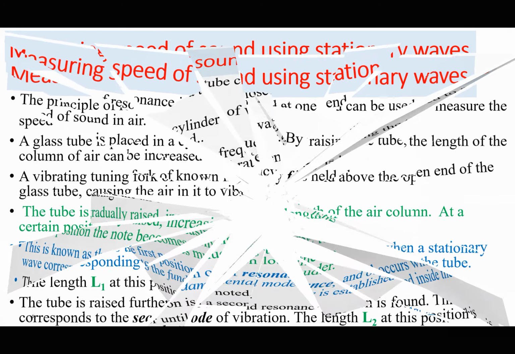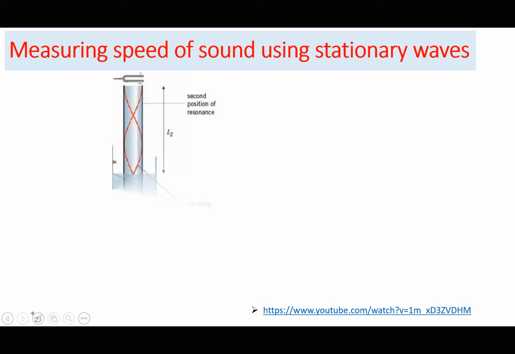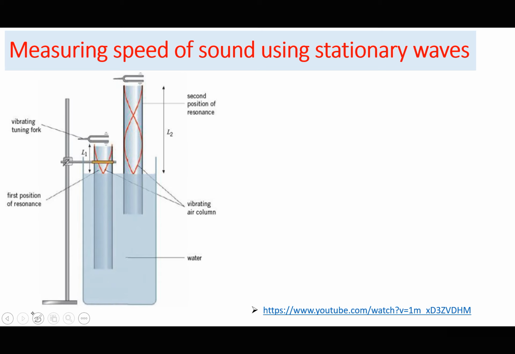So this is what I've been talking about here. We have an open pipe which has been dipped into water, so the water at the other end will act as if it is closed, making the pipe a closed pipe. So we place a vibrating tuning fork on top of the air column as we raise the tube. If we hear the first loudest sound, we know that the first resonance has occurred. So the first mode of vibration for a stationary wave has been formed in the air inside the pipe. Then we measure the length L1.